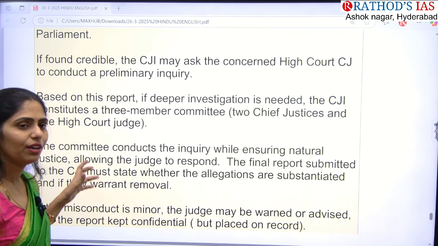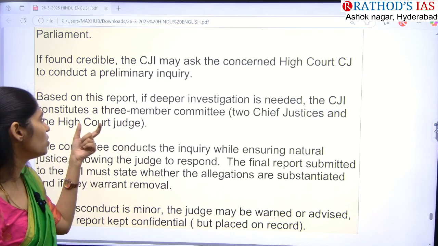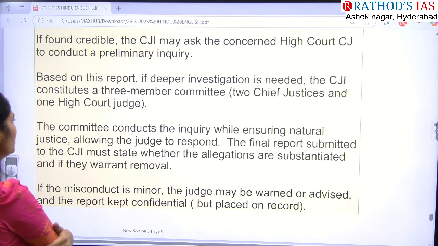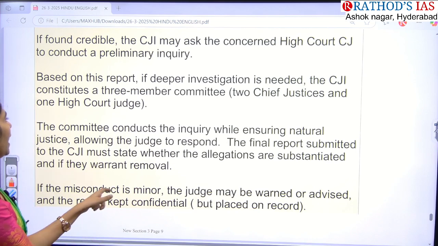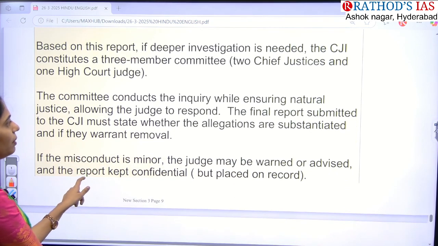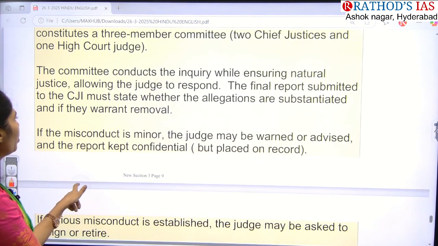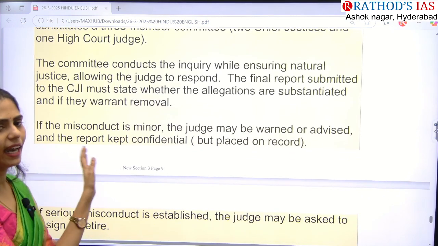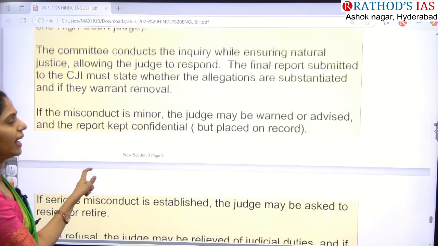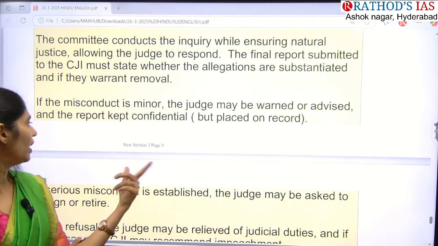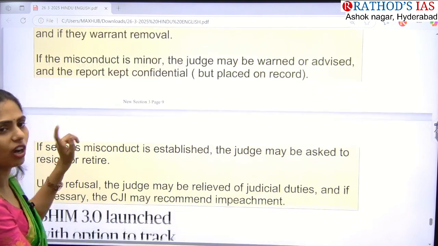For that deeper investigation the CJI will constitute a 3-member committee, with 2 chief justices and 1 high court judge. This committee will conduct the inquiry, and the final report will be submitted to the CJI. If the misconduct is proved, the judge will be warned or advised, and the report kept very confidential.